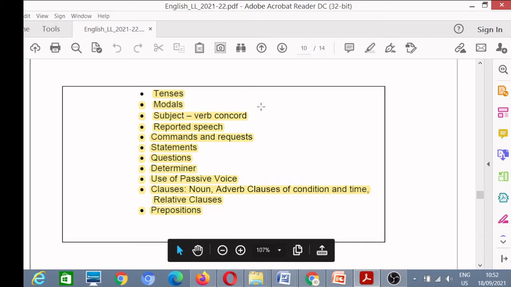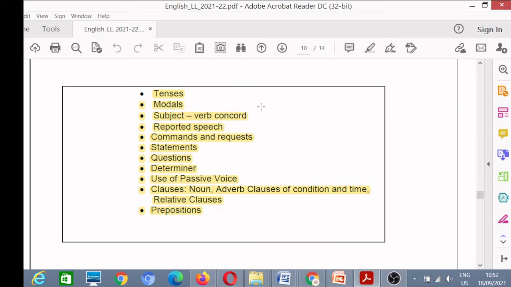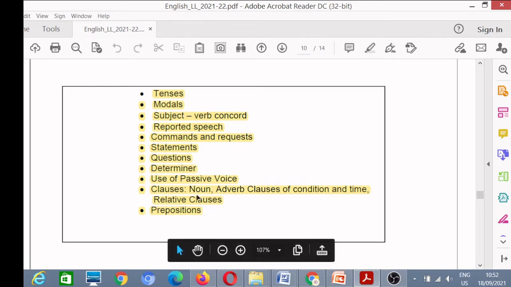These are the topics of grammar. First topic is tenses, then modals, then subject verb concord. Then we have reported speech, that means direct indirect. Then commands and requests, then statements, then questions, then determiners, then use of passive voice, that means active voice and passive voice, then different types of clauses, and last is prepositions. So these are the topics of grammar.